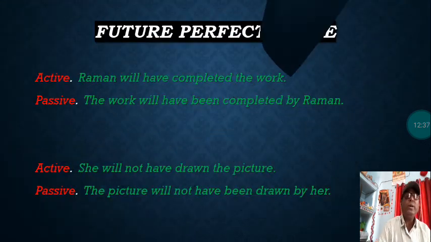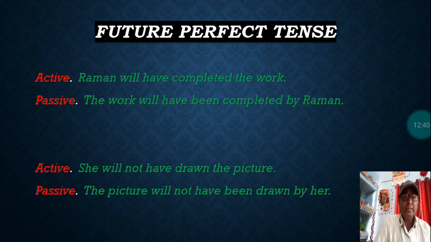Let us see the next one. Future perfect tense. Let us see active first. Raman will have completed the work. In future tense, whatever work is supposed to have been completed in future is called future perfect tense. Raman will have completed the work. The work will have been completed by Raman.